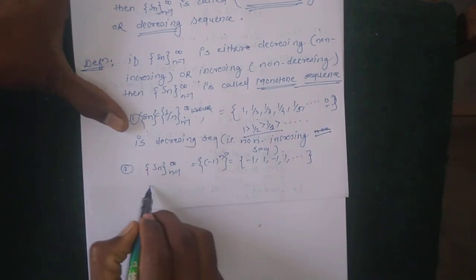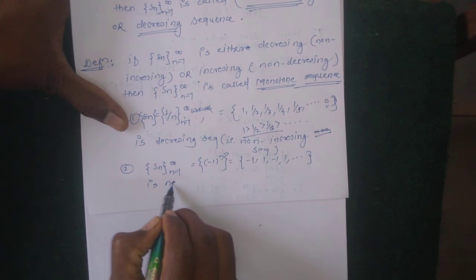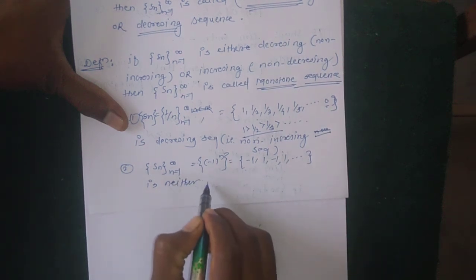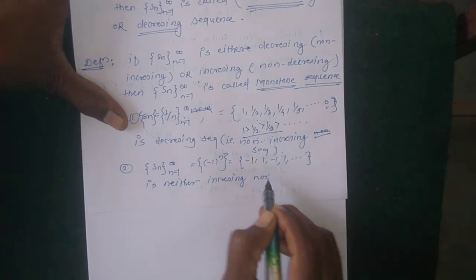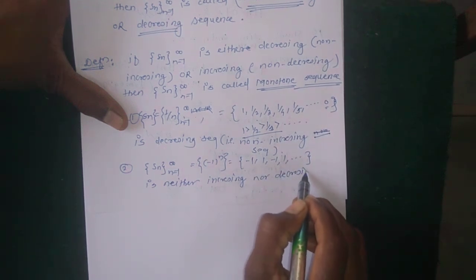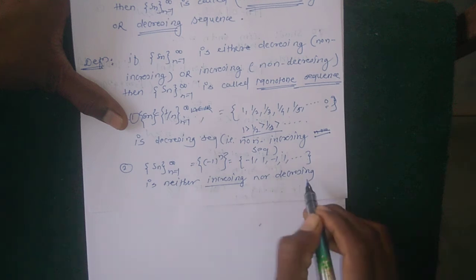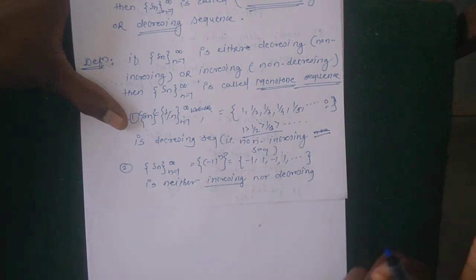It is neither increasing, meaning non-decreasing, nor decreasing, meaning non-increasing.